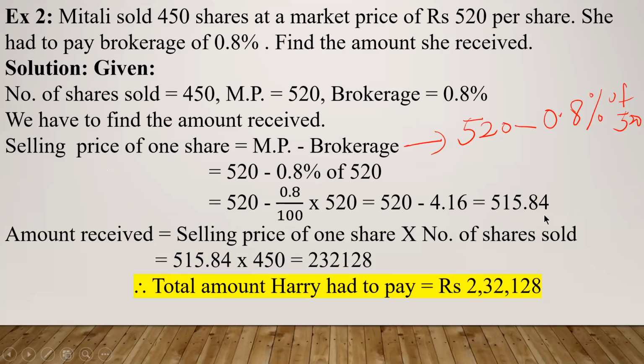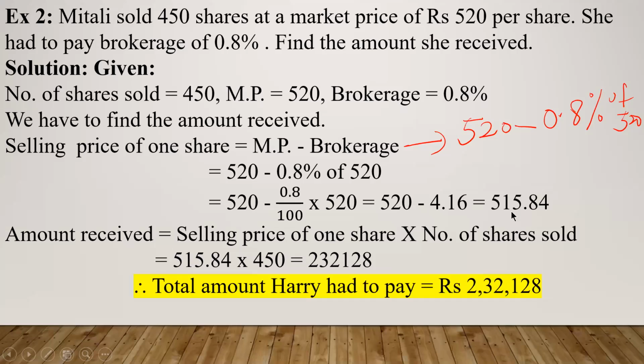Okay. Now you have to find out the amount she received. After selling one share, she receives this much amount, 515.84. How many shares she sold? 450 shares. So selling price of one share multiplied by number of shares sold, you will get the total amount received. So amount received is equal to selling price of one share multiplied by number of shares sold.